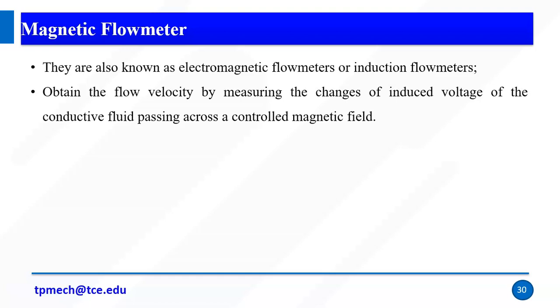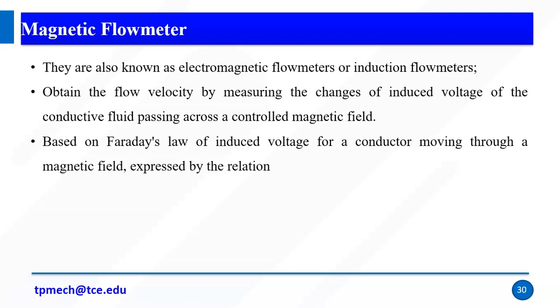Right, this is similar to our Hall effect. So we have a permanent magnet. The permanent magnet will induce the magnetic flux. If any electrically conducting material passes through the permanent magnet, it will cut the flux, so it will induce a voltage. That voltage is calibrated with the flow measurements.